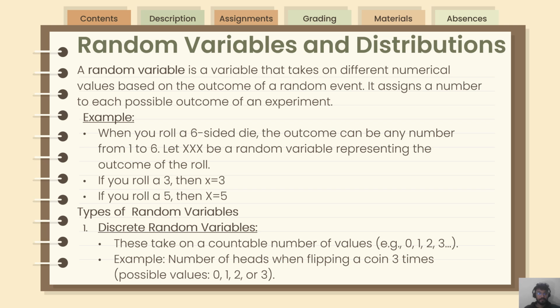The types of random variable are, first one, discrete random variable. These take a countable number of values. For example, 0, 1, 2, 3, and so on. Example, the number of heads when flipping a coin 3 times. Possible values are 0, 1, 2, or 3.